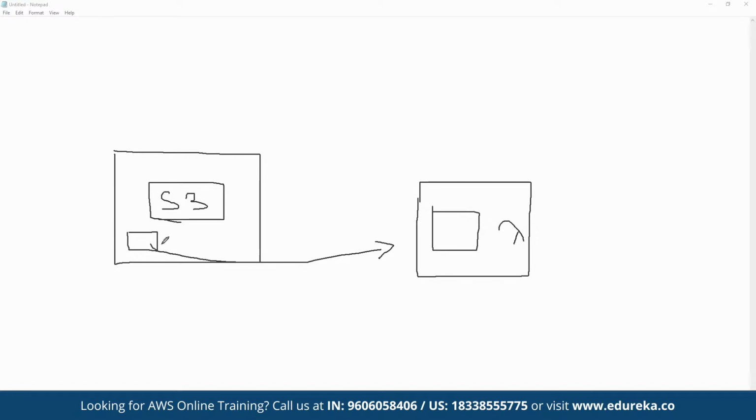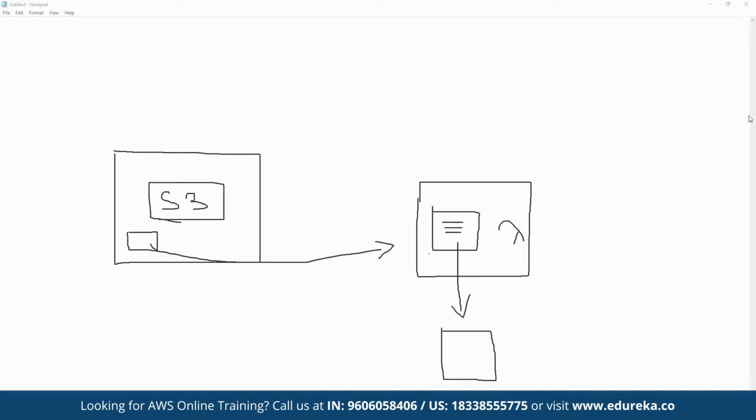So any object is going to be uploaded in S3. That object upload should simply trigger an event that should trigger the Lambda function. And in this Lambda function, we are going to define a function that should send out a simple email to any of the email servers that we have defined. This entire processing for sending out the email whenever any object is added under S3, we are going to use the Lambda service for that as part of the hands-on. All right, so let's see how we can execute this.